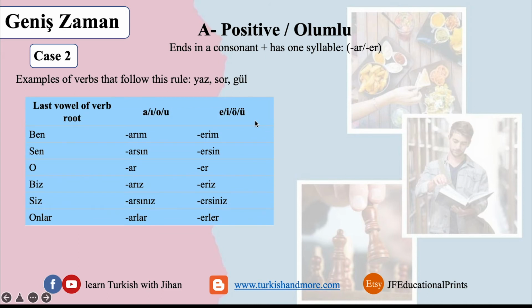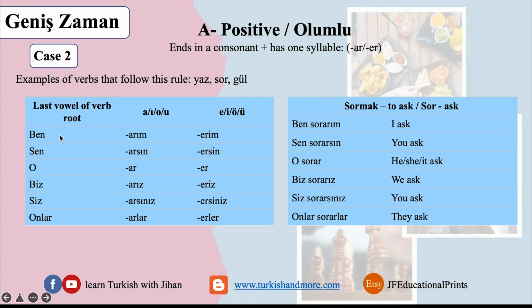What do we do? If the last vowel of the verb root, the last vowel in yaz, is what? A, over here, a, right? If it's a, o, u, use arım, arsın, ar, and you continue. So use a-r when the last vowel in the verb is one of these. When the last vowel in the verb is one of these, like in gül, it's ü, it's one of these, we use er, see this one? Er, over here. And next to it, we add the suffix of the personal pronoun. Clear? I hope it's clear now.